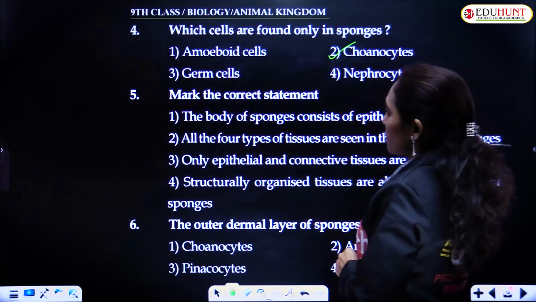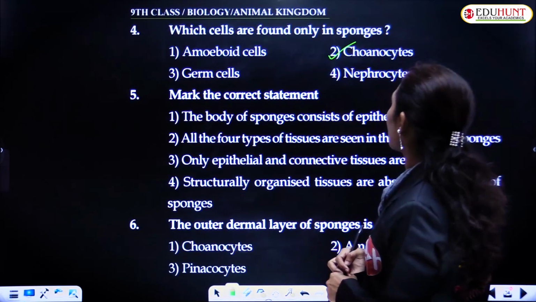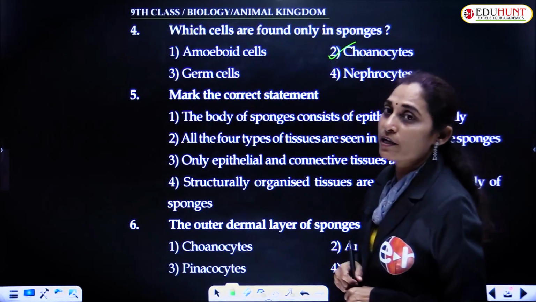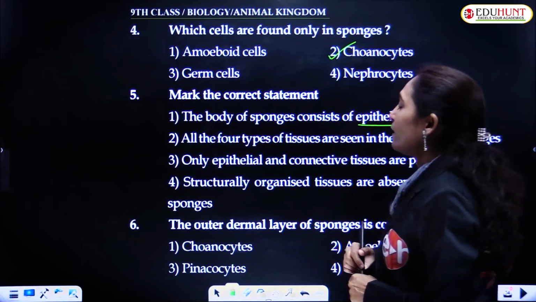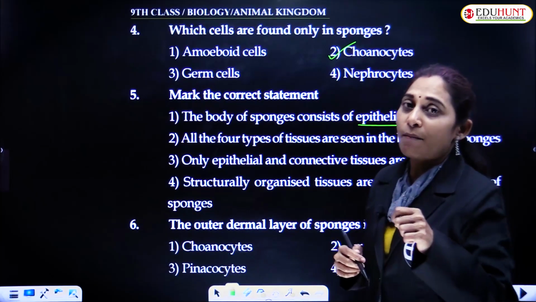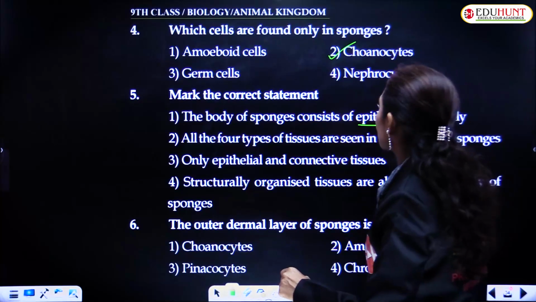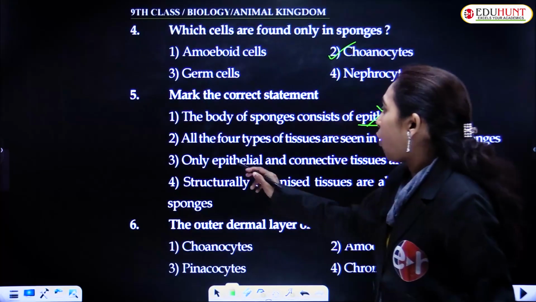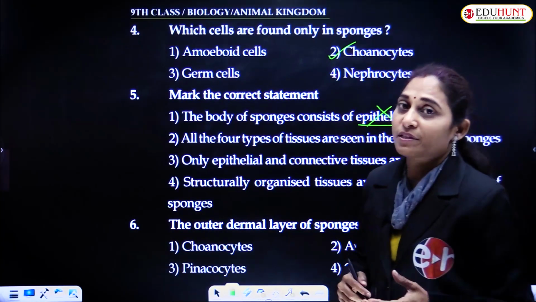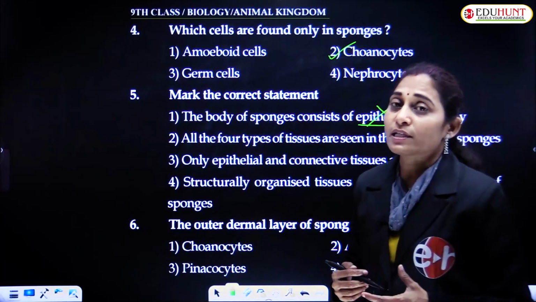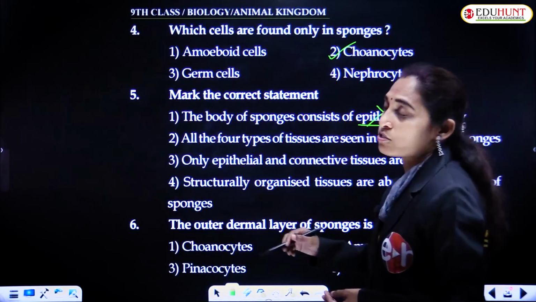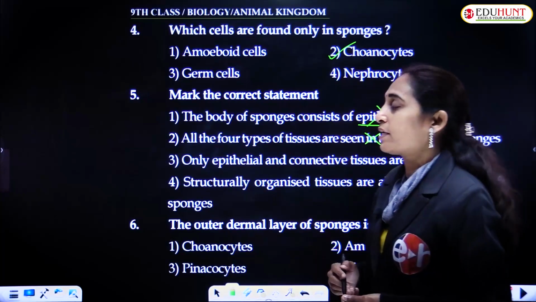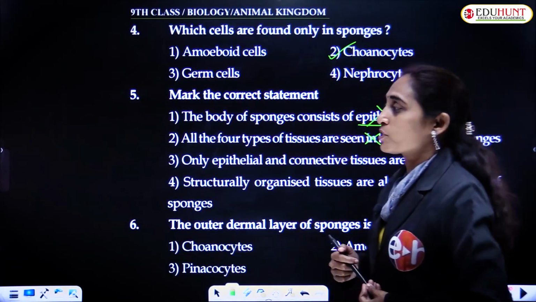Mark the correct statement. The body of sponges consists of epithelial tissue only. You can clearly observe that an epithelial tissue system is completely absent, so this is not possible. All four types of tissues, like epithelial tissues and connective tissues, are present, it says here in sponges. Since there is no tissue, we can strike out this option also.